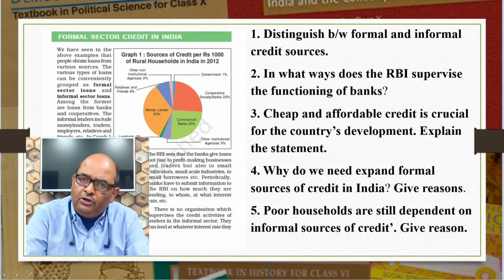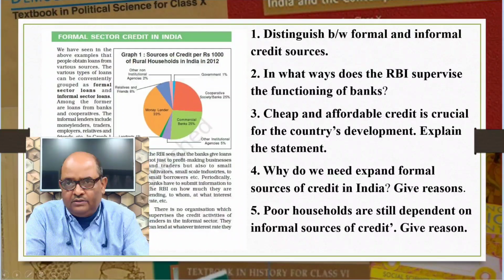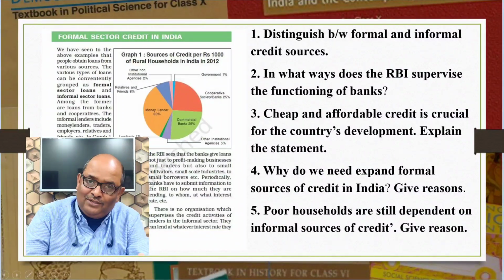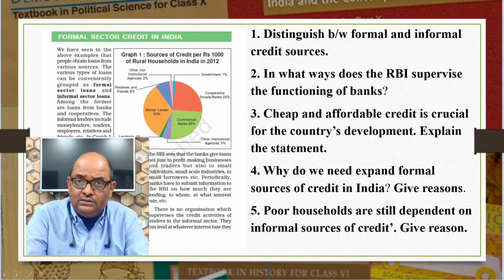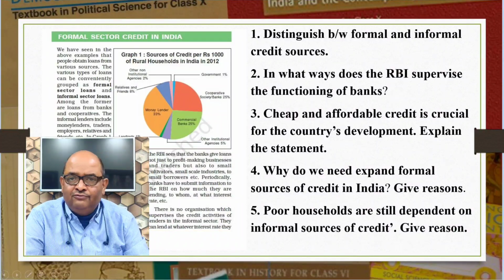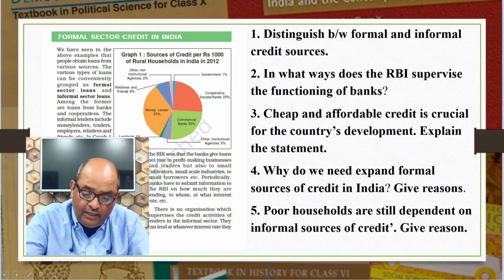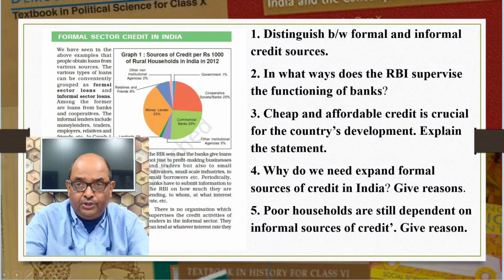Cheap and affordable credit is crucial for the country's development. Explain the statement. If you are asked this question, I wish that you must start your answer with these lines given in your book. Higher cost of borrowings means a large part of the earnings of the borrowers is used to repay the loan.